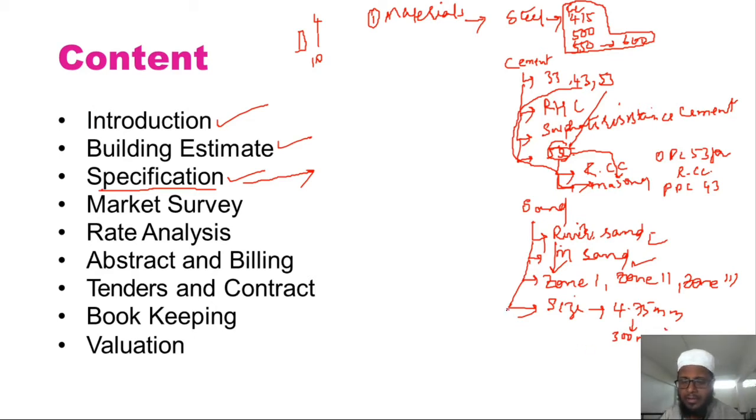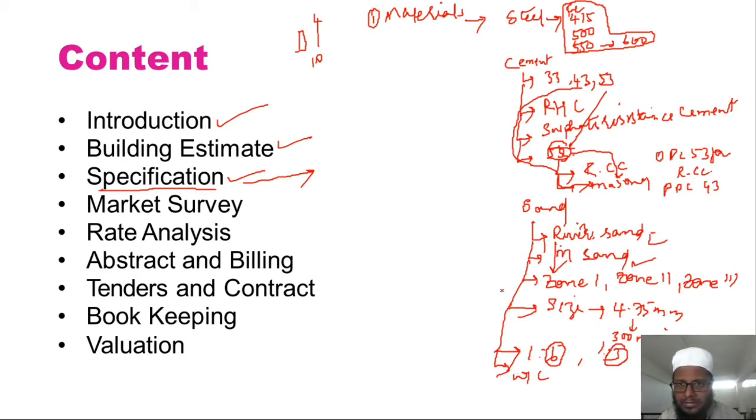Now in case of masonry work especially, you need to clear how many coats of plaster you will be providing, and what is the thickness of plaster to be provided. What is the ratio of cement and sand you will be providing? The standard ratio of cement and sand is 1 is to 6 for the first coat and 1 is to 3 for the second coat, isn't it? In each the size of the sand changes. What water cement ratio will you be providing? All these things need to be clear in the specification part itself.